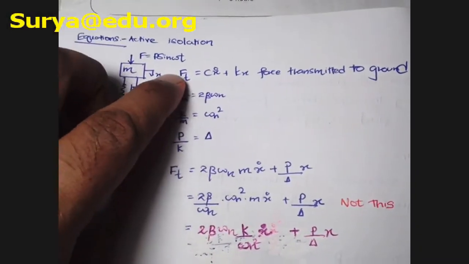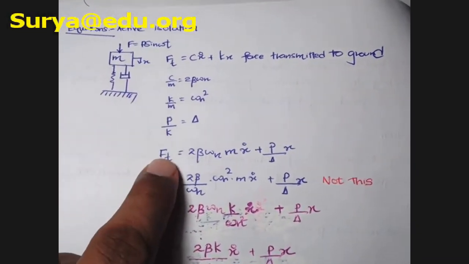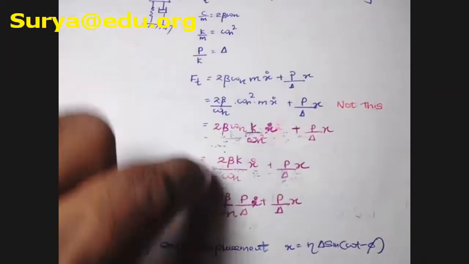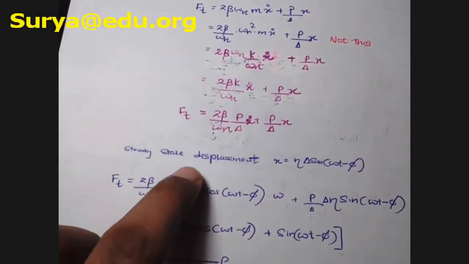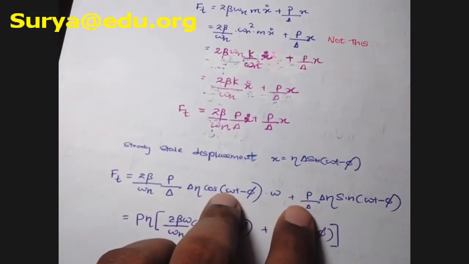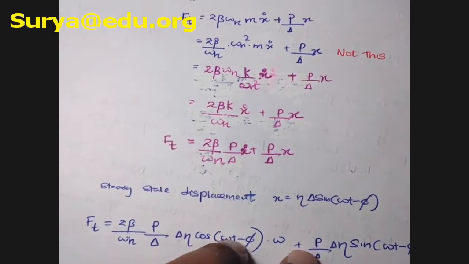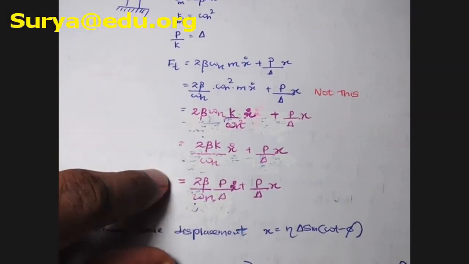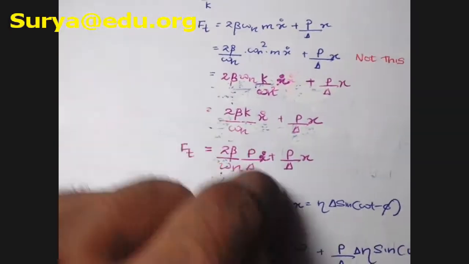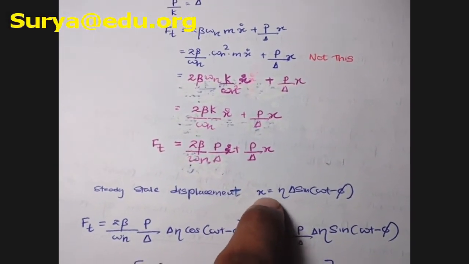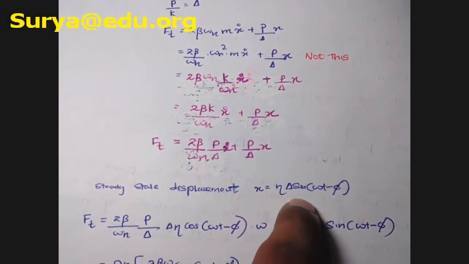So starting from this equation you can obtain this, right? Then you can put this substitution, and then you can go for this solution. How are you going to get this solution? First of all, you have to start from this, then put the necessary substitution, then to this x. Guys, I'm not going one by one. This x you can put eta delta sine omega t minus phi.